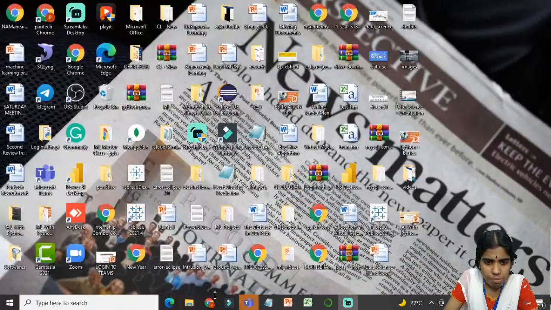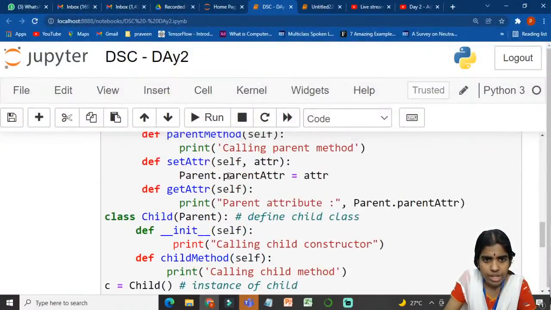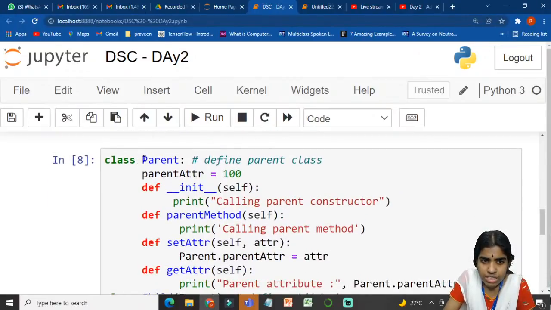So what does this example do? Second one I am explaining. I am defining a base class. Class is the reserved keyword, and here it denotes parent. So I am defining a class called parent, colon. I am setting this attribute, parent attribute, equal to 100. And def is the keyword for defining a user defined function. So I am initializing this parent class, calling the parent class constructor.